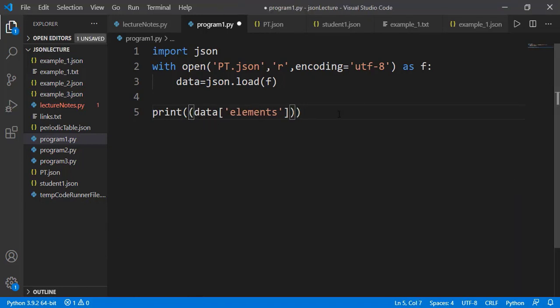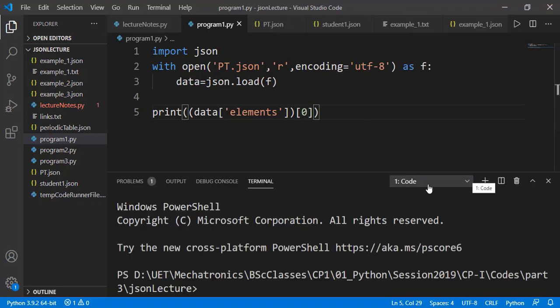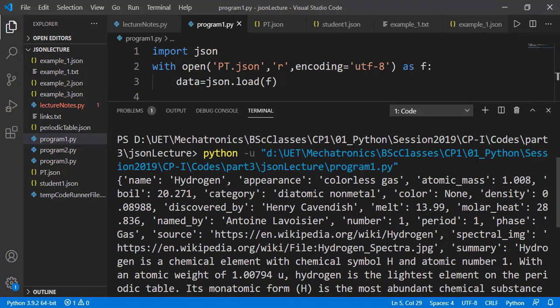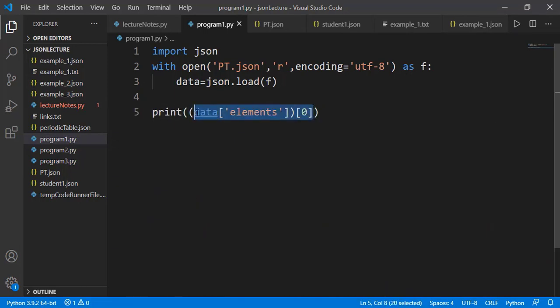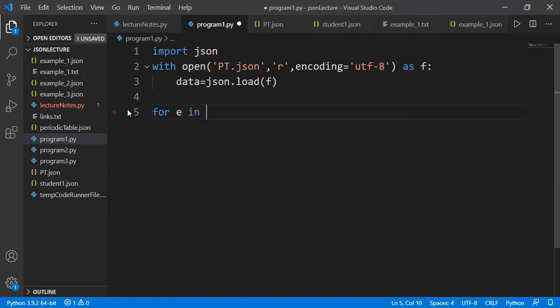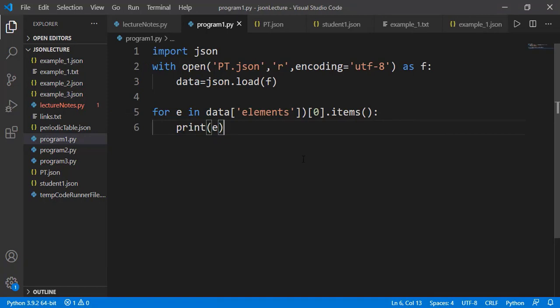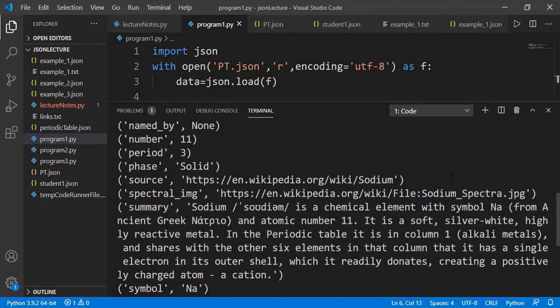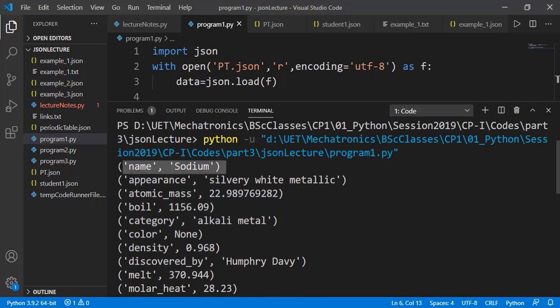Let's just see the detail of the first element. You can see there is a lot of information in the form of a dictionary for just one element. It will be better to print each key value pair on a new line as a tuple for better readability. Instead of the first element, let's print the detail of the 11th element, which is sodium, and I should specify the index as 10. These are different key value pairs of one element, like name, appearance, and so many others.